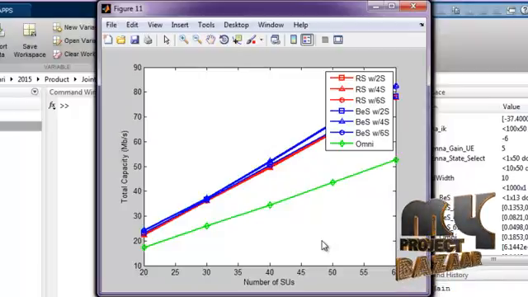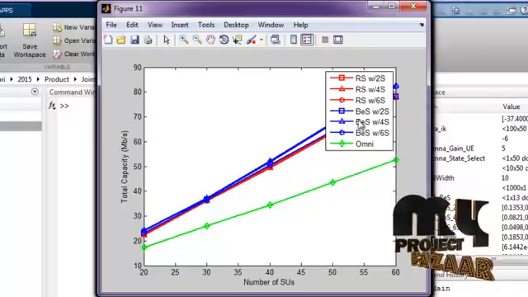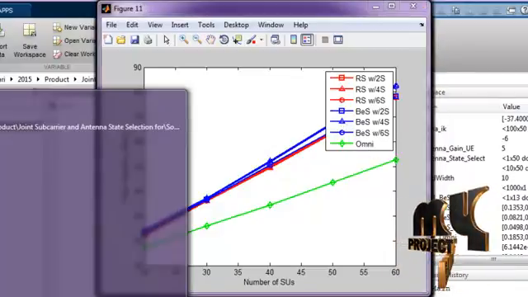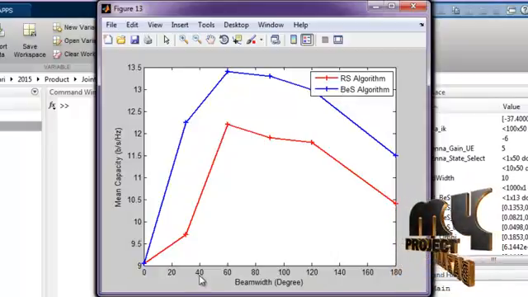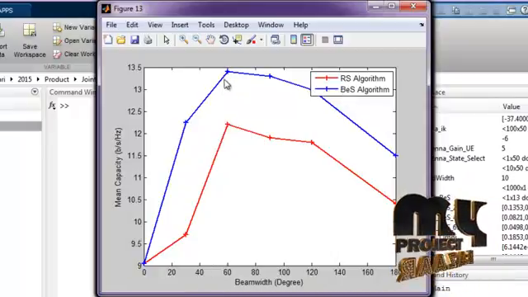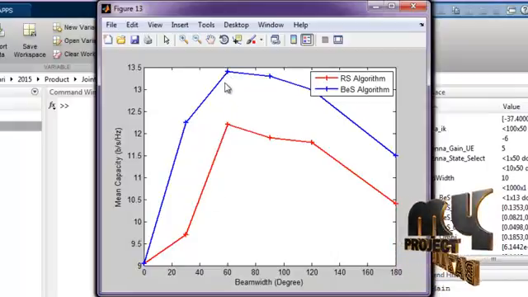Here we also obtain the total capacity values for RS, BS and the omnidirectional antenna. And this is the mean capacity by varying the beam width between the RS and BS algorithms. Here the maximum capacity is obtained at the 60 degree beam width level.